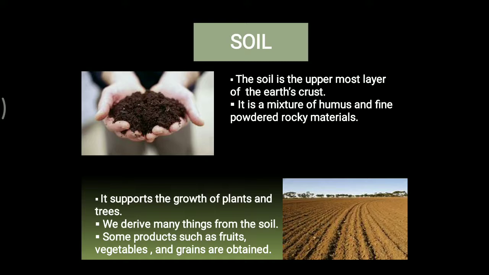Now we are directly or indirectly dependent on this soil. Directly, in the sense we derive many things from the soil. Some products such as fruits, vegetables and grains are obtained from this soil. Indirectly, milk and eggs are obtained from the soil. That means animals depend on these plants and trees, and from those animals we get milk and eggs. So one way or another we are directly and indirectly dependent on the soil.